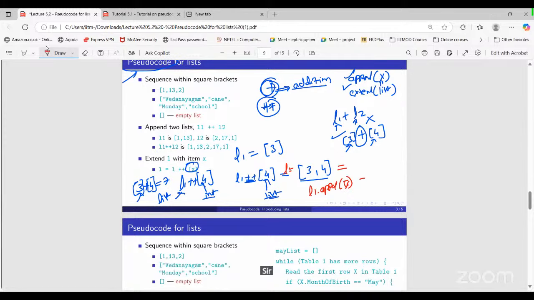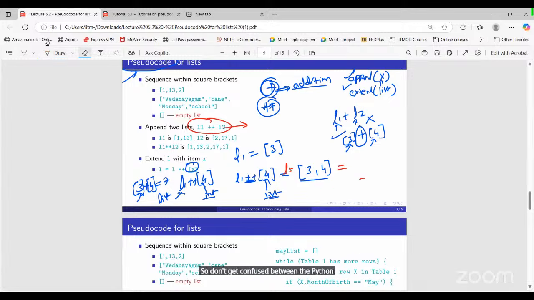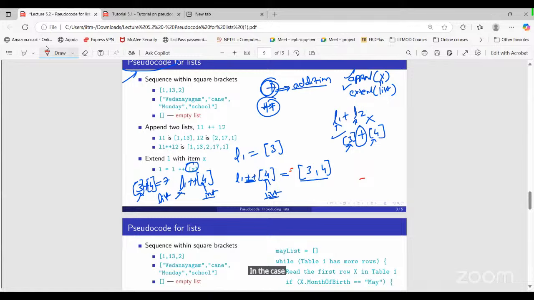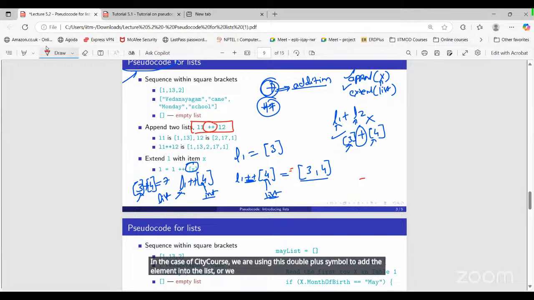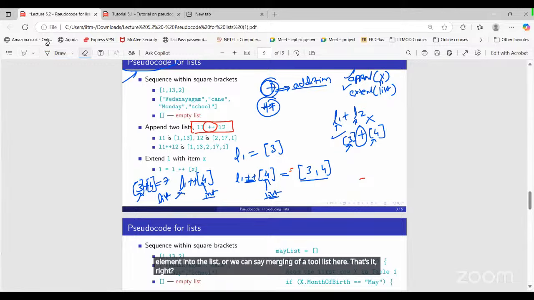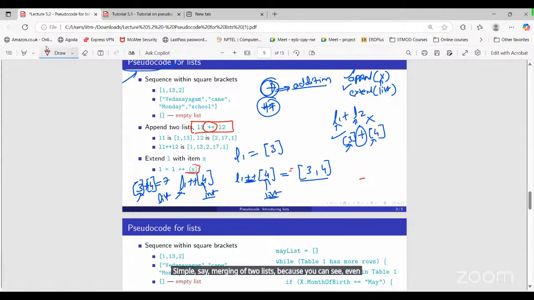In Python also we do L1.append(L2), where L2 is a list? No, we don't do that. We extend L2. If you want to perform this operation, it is L1.extend(L2). Extend takes the input list. Don't get confused with Python. Most of the students refer to Python, so that's why they get confused. For the CT course, just understand that we use this double plus symbol to add an element into the list, or merge two lists.